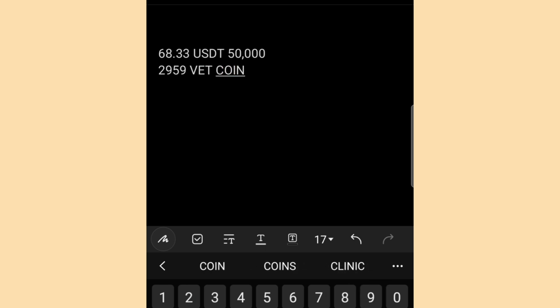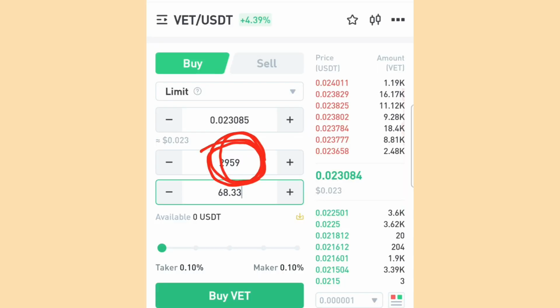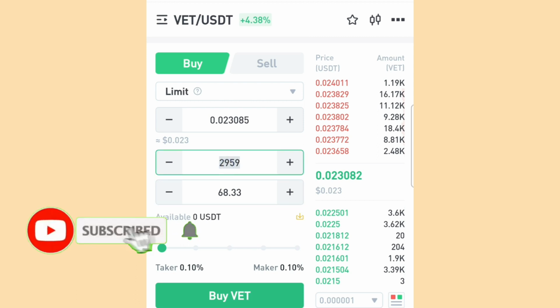All right. So you now come over to your notepad, or maybe you copy it from your notebook, depending on what you are using. The next thing is you now transfer this VET coin to Binance. Don't worry, I will tell you why we are using this VET coin and why we are moving it from here to Binance. I'll actually explain everything in this video, and that's why this video is going to be a bit lengthy.